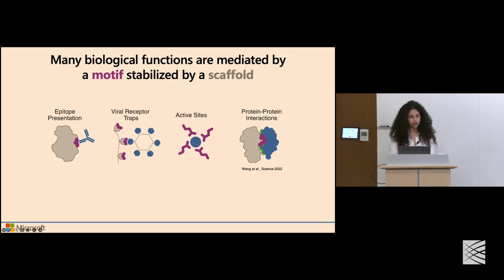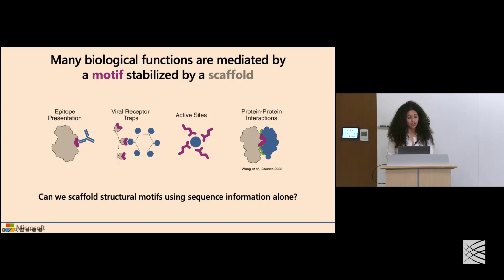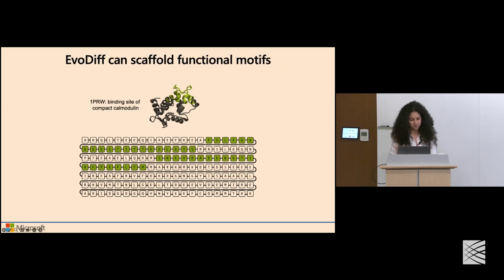And traditionally, in our current thinking in the field, the majority of approaches have taken a structure-first approach to tackling this question of designing new diverse scaffolds that capture a functional motif. But we ask the question, because we leverage this evolutionary scale information, can we leverage this data to actually scaffold functional structural motifs without specifying any explicit structural information? Meaning, can we do it from sequence alone? And the answer to that, perhaps because I'm posing it, is yes, resoundingly yes.